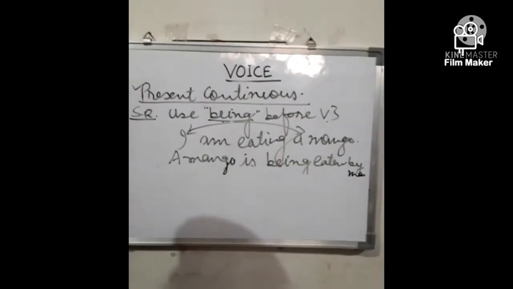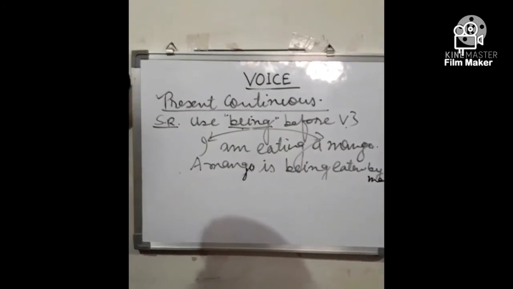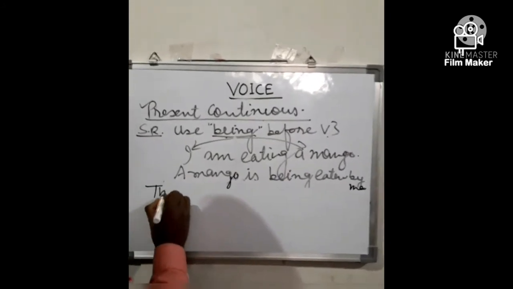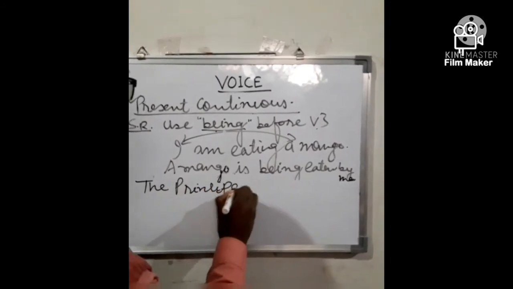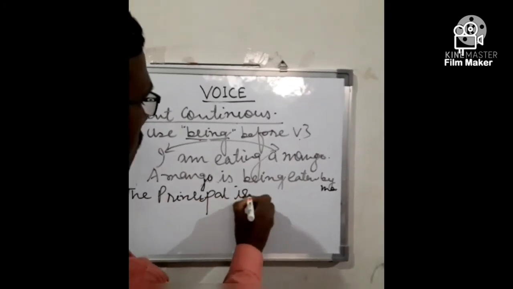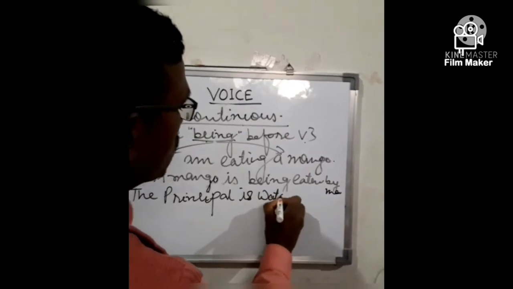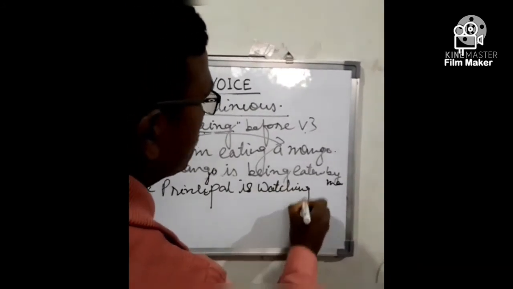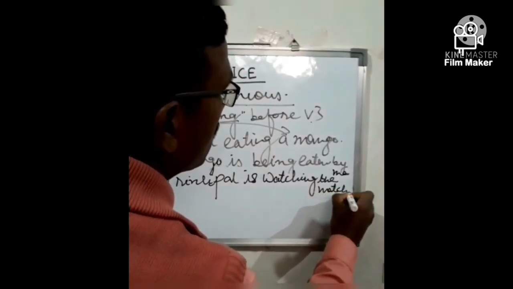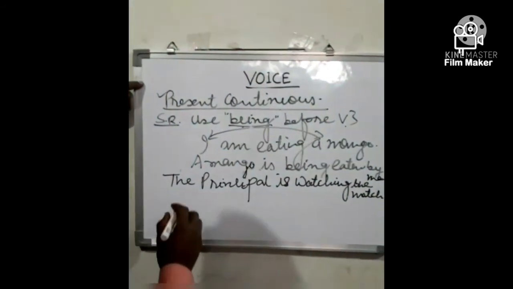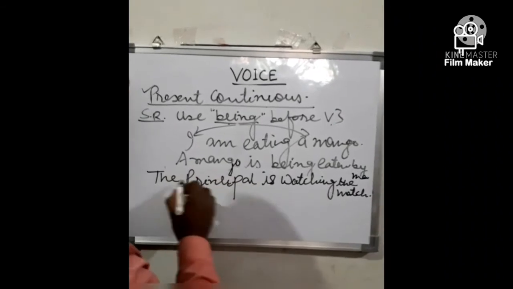Now the next example, the principal is watching the match. Now, what will happen here? Change the position of subject and object.